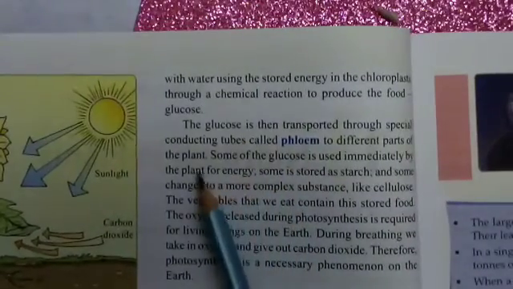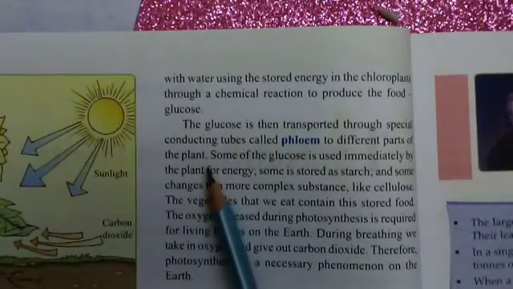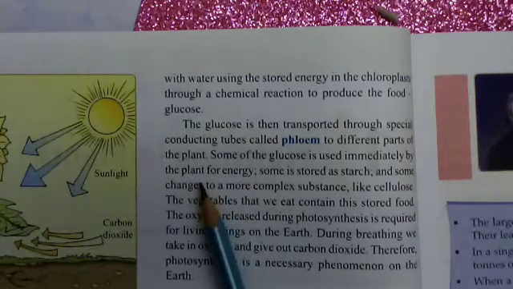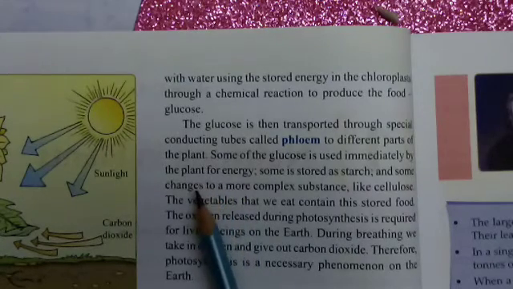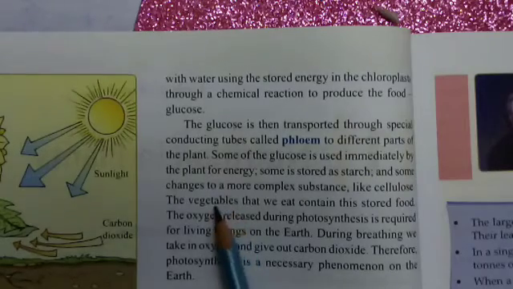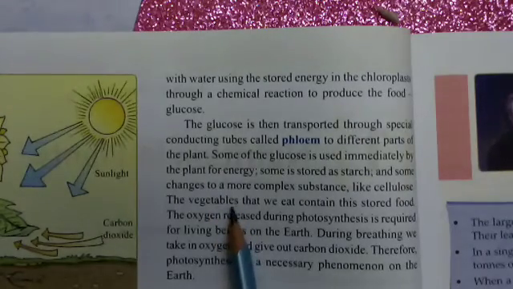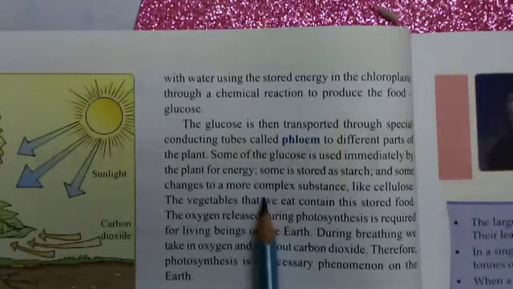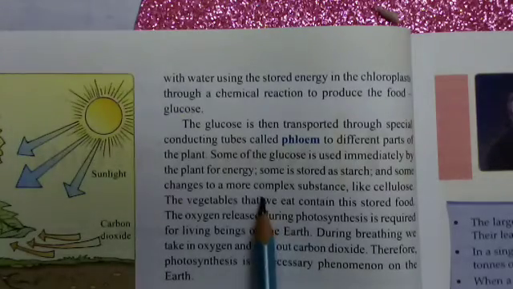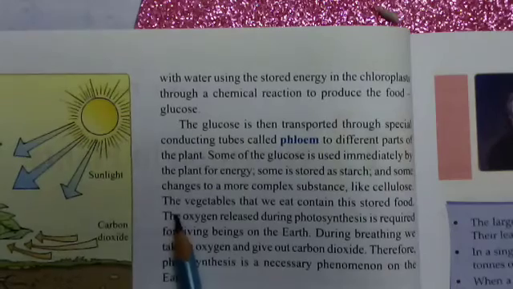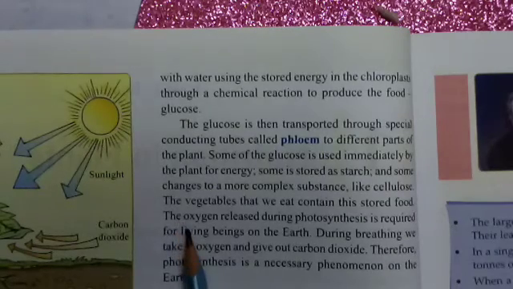In different parts of the plant, some of the glucose is used immediately. And some is stored as starch, and some changes to more complex substances like cellulose. The vegetables that we eat contain the stored food.